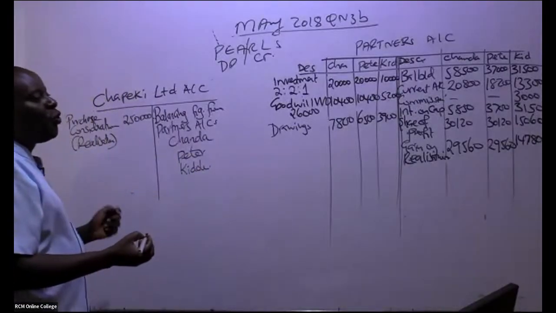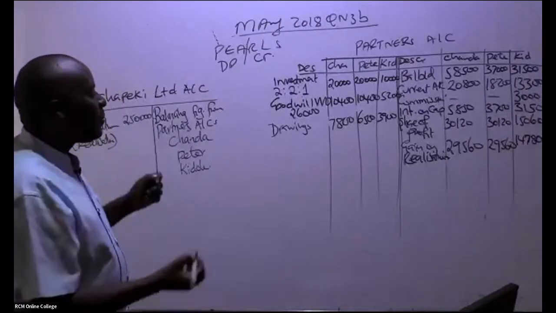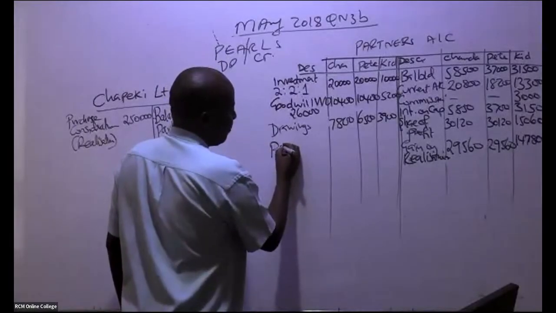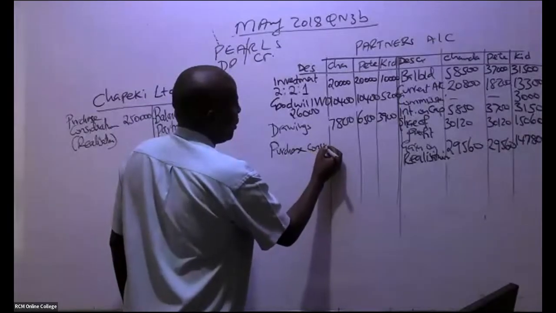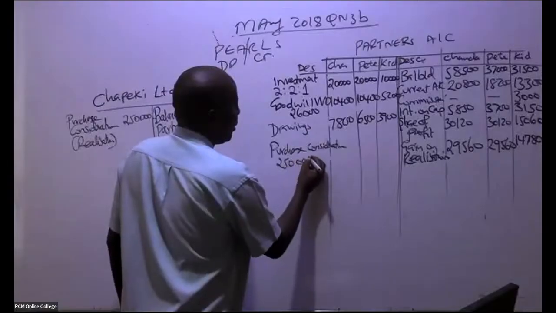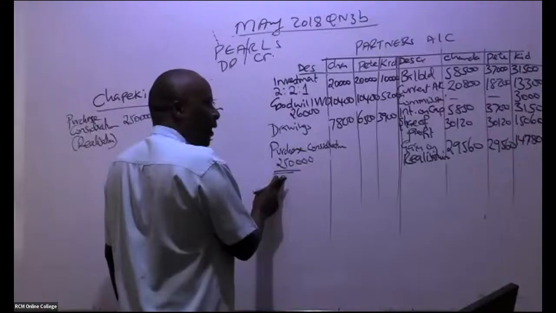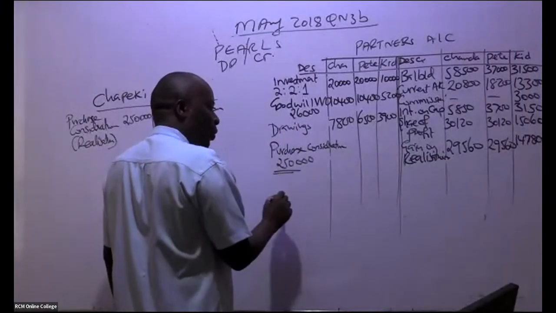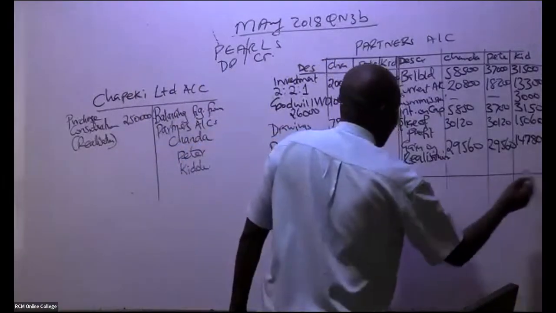So then can you kindly do me a favor? Come here straight away and give us, and this must always come here, purchase consideration here, which in this case here is 250,000 in total. So it must always come here, but you don't share this as per the proportions. Not shared using the proportions. You get balancing figures.